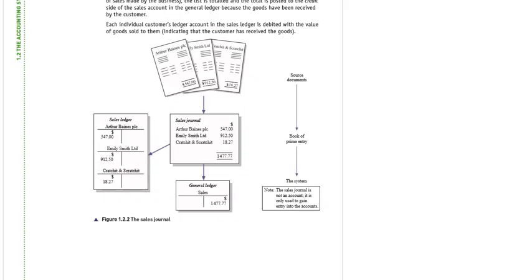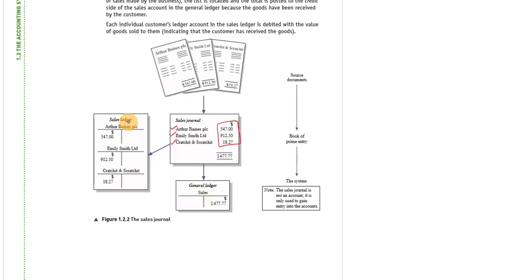Like this, if we sell goods to A, we record it in A's ledger. If we sell goods to Emily Smith, we record it in Emily Smith's ledger. If we sell goods to C and S, we record it in the ledger of C and S. So in the sales journal we record every single customer's information. Get it? And the total of this sales journal we will record in the general ledger of sales.